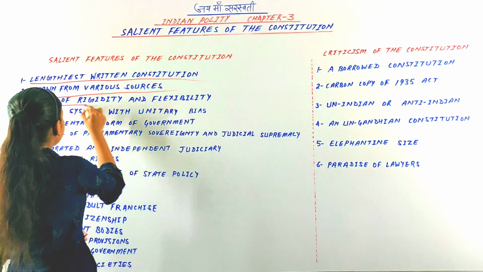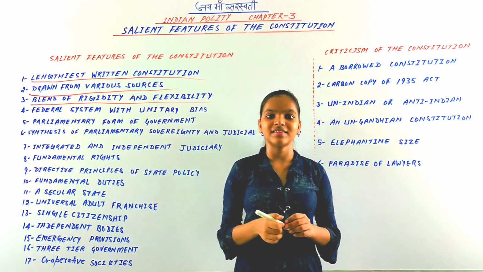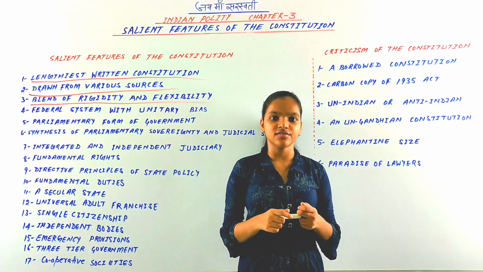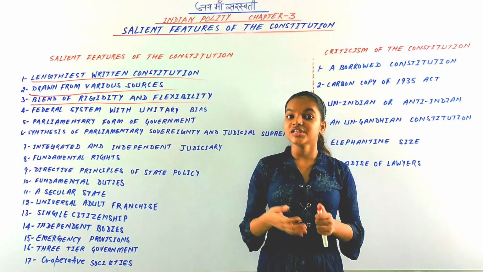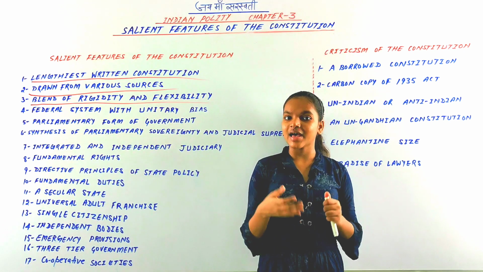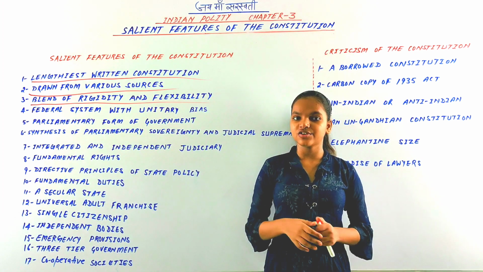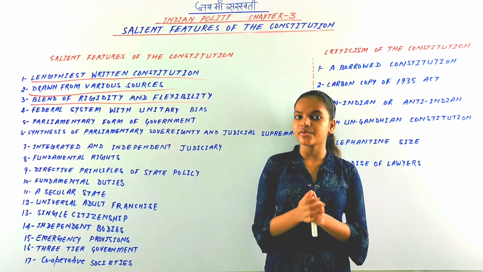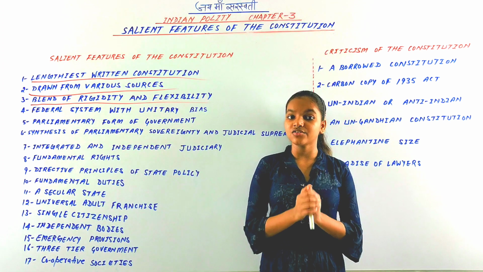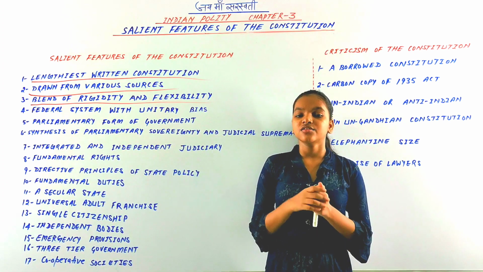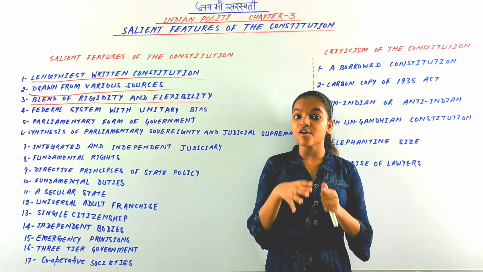Our third feature is the blend of rigidity and flexibility. Constitutions can be classified into two types, rigid constitutions and flexible constitutions. Rigid constitutions need a special procedure for amendments, for example the American constitution, whereas a flexible constitution doesn't need any special procedure and makes amendments as ordinary laws, for example the British constitution. The Constitution of India is neither rigid nor flexible, but is a synthesis of both.